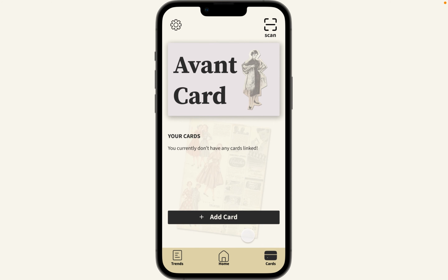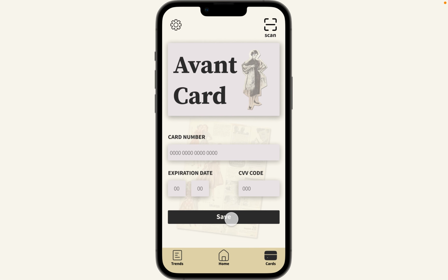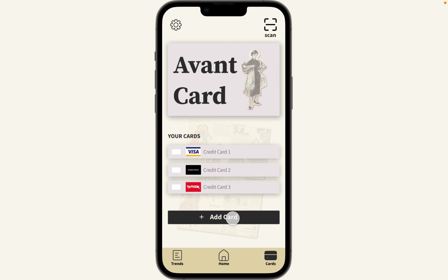So what you want to do is add a card. So we're going to input our card number, expiration date, and CVV code and save. Now let's pretend that I've entered a couple of cards because it basically syncs all of the data from your different cards and compiles that data, as we'll see later. But if we want to view a specific card, we can click on the credit card and it'll show the balance as well as the card number and the expiration date.